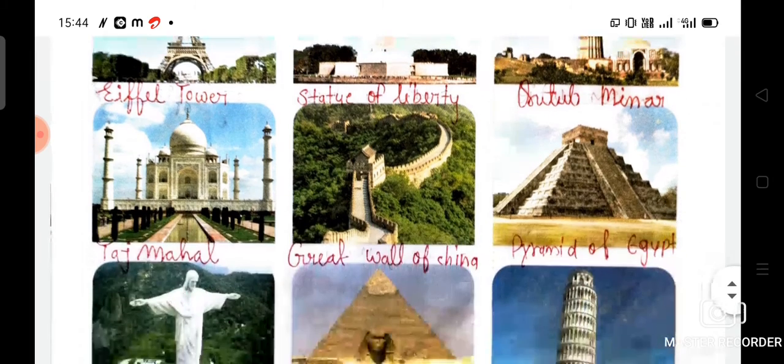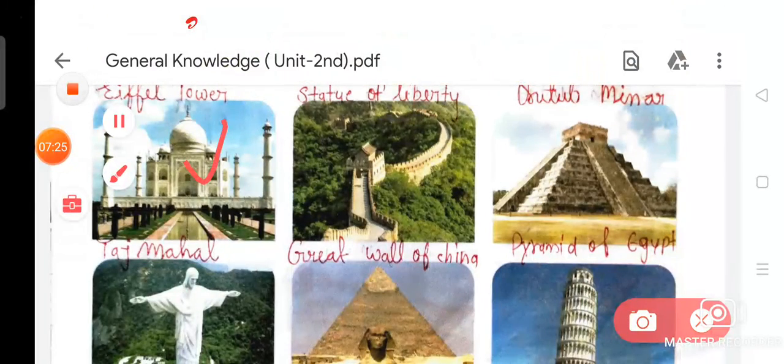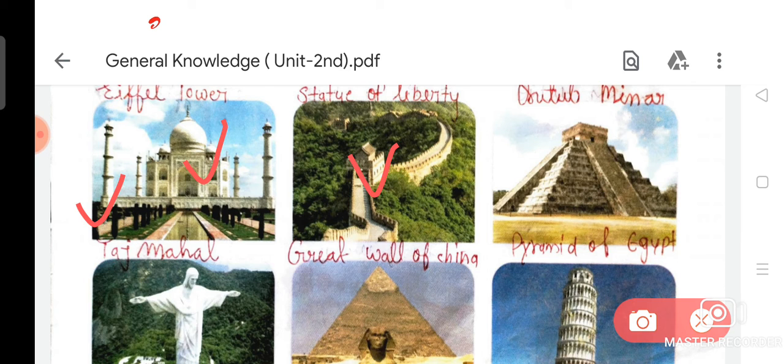Q-U-T-U-B M-I-N-A-R. Now we are going to fill the name of picture number 4, that is Taj Mahal. And the spelling of Taj Mahal is T-A-J M-A-H-A-L. What is the spelling of Taj Mahal? T-A-J M-A-H-A-L.